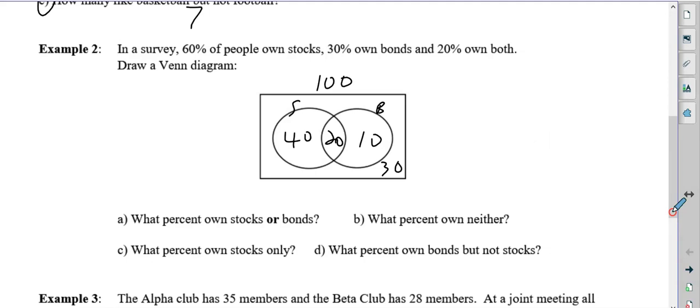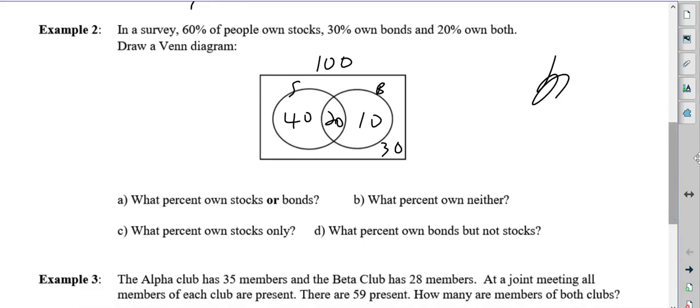What percent own stocks or bonds? Well, that's the 40. Okay, so sorry, technical difficulties. So, or, that means 40 plus the 20 plus the 10, which is the 70%, which we just did that led to this number. So it's all 3, both circles in the middle. What percent own neither? Well, that's the 30 we already got.